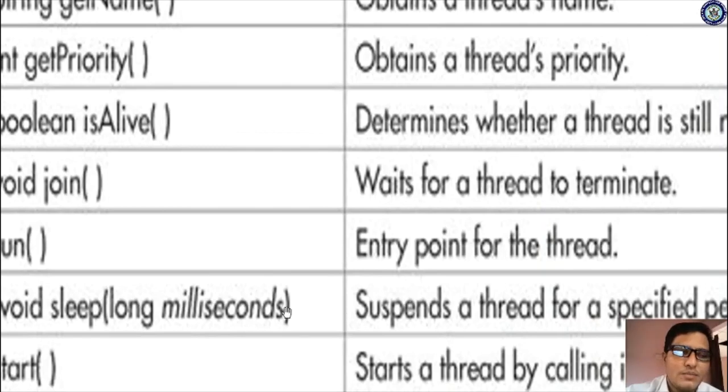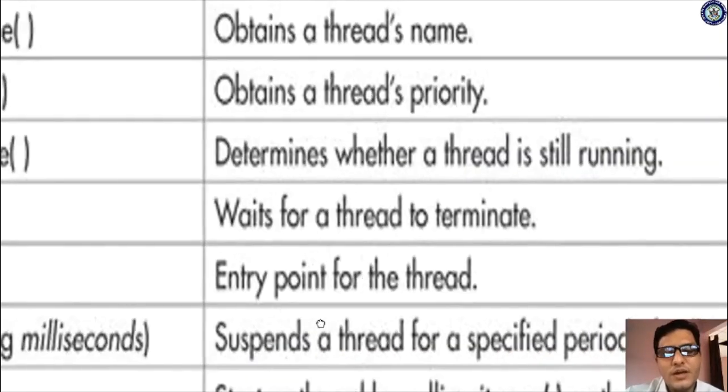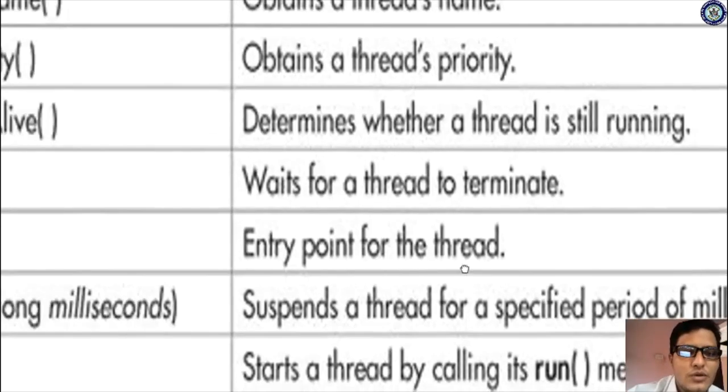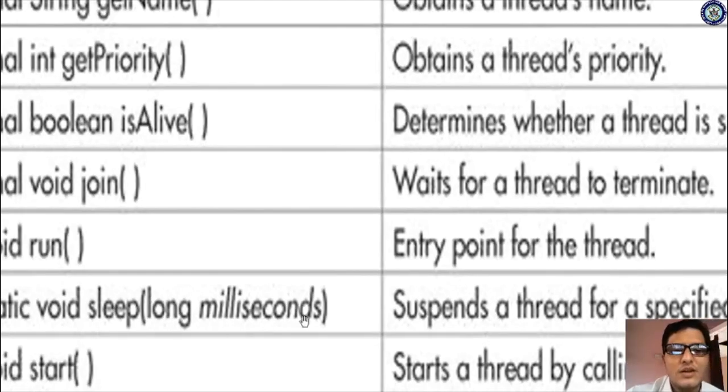Please observe here, the sleep method takes long milliseconds. It suspends a thread for a specified period of milliseconds. You can make a thread wait for a specific period of time, specified as long milliseconds.